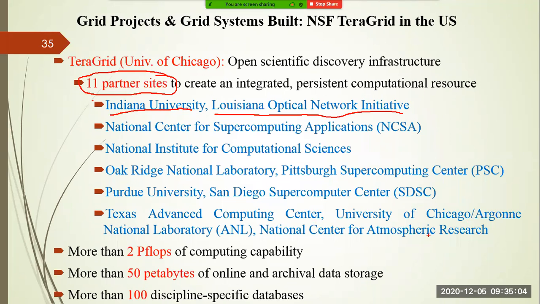So these universities, or you can say these research centers, are collaborating with each other to solve the problems associated with a national grid in the United States.